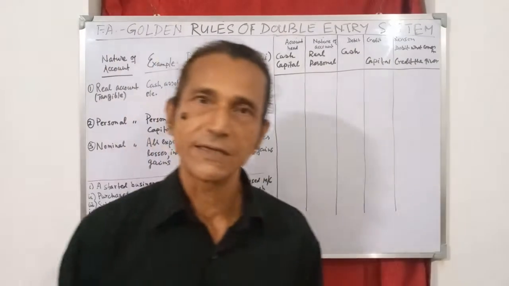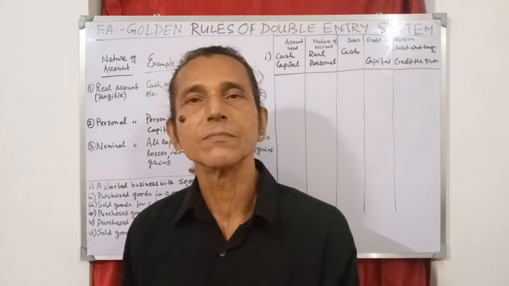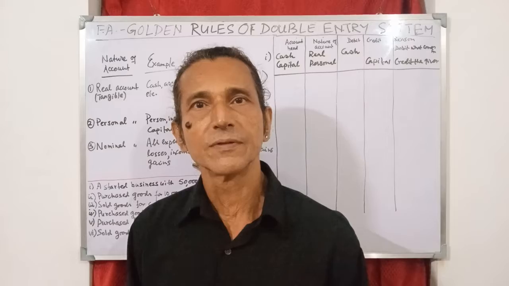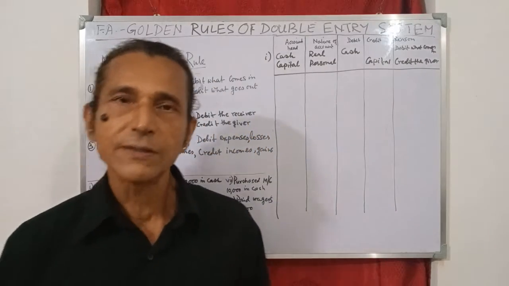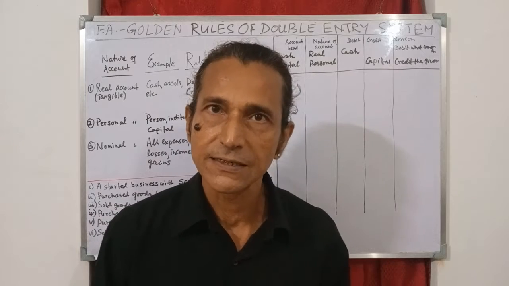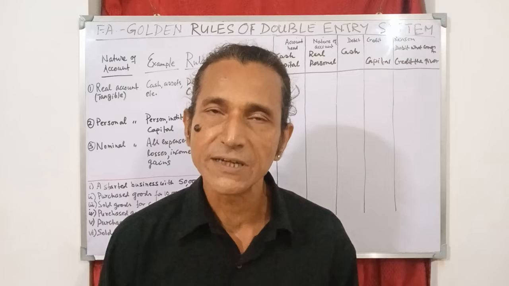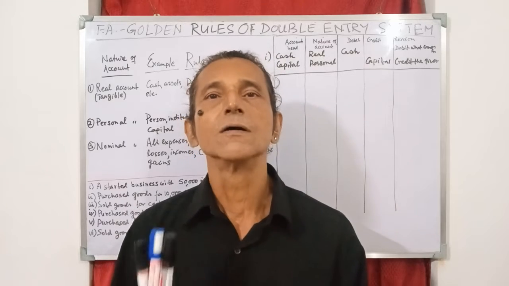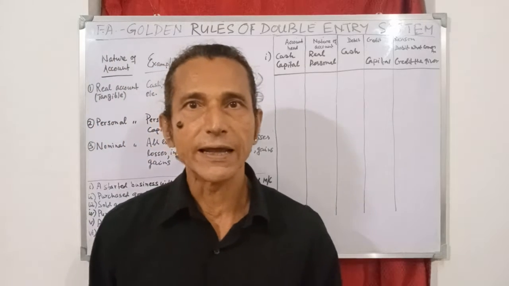Remember one thing. When goods are purchased, that means the goods which will be sold by the firm, then the account head will be purchase only. But when the firm is purchasing any asset, say land, building, plant, machinery, furniture, computer or vehicles, etc., those will come under respective heads.